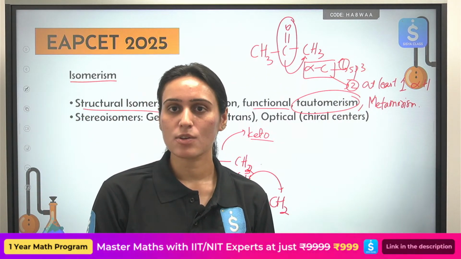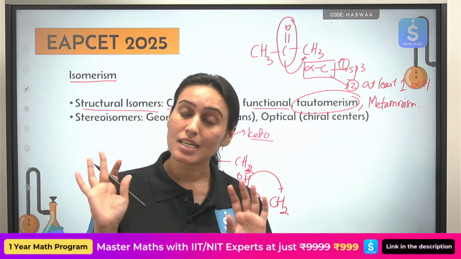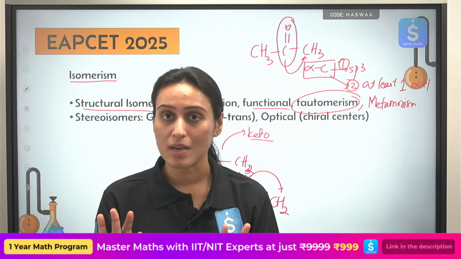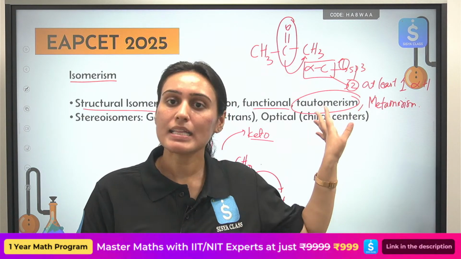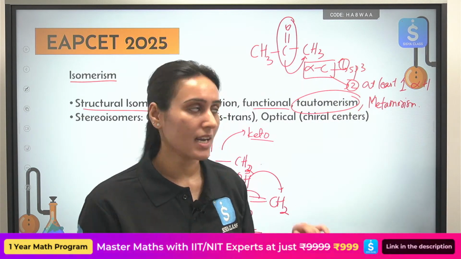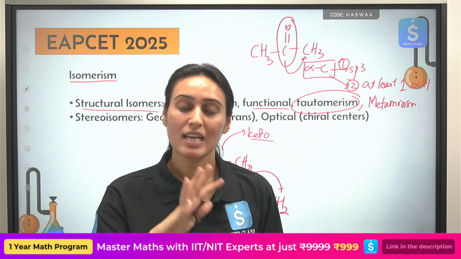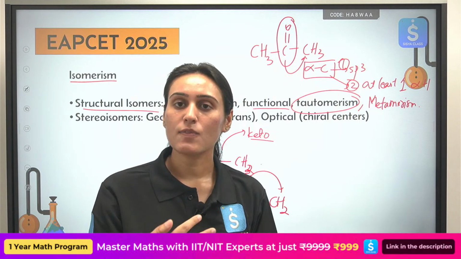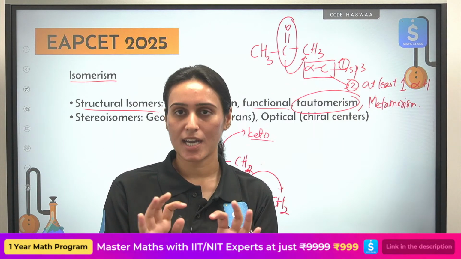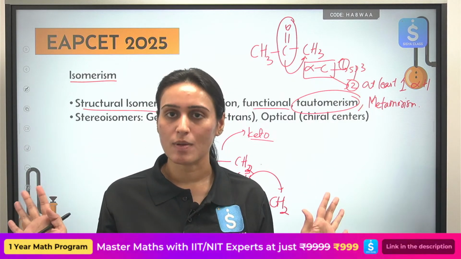Okay, by keto I don't mean ketone only. You can have aldehyde also. That is also completely okay. It can also show keto-enol tautomerism. Keto is just a term we use for carbonyl compounds. All right. So you will see the carbonyl group. You will look for alpha carbon. If there is some sp3 hybridized alpha carbon present, you will see whether it has alpha hydrogens attached to it.